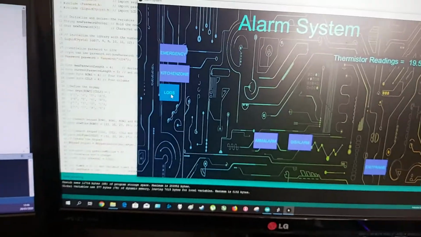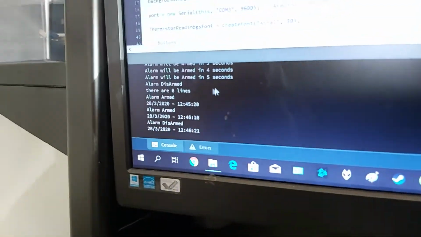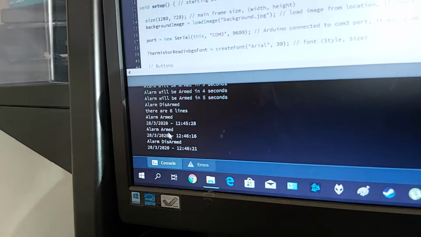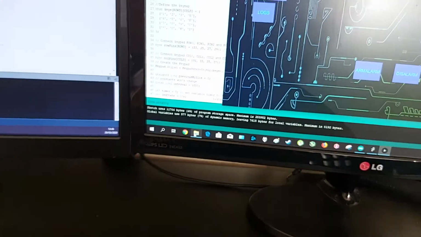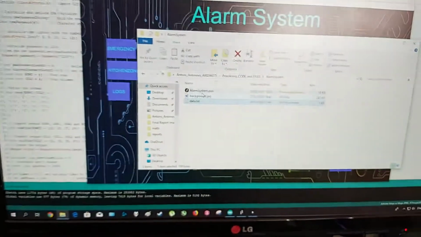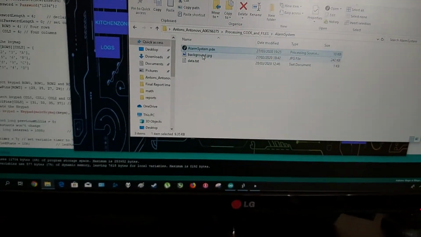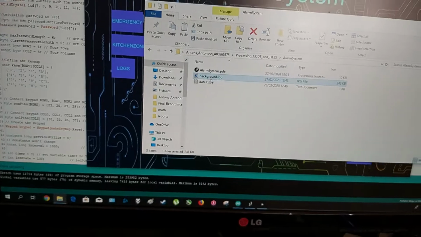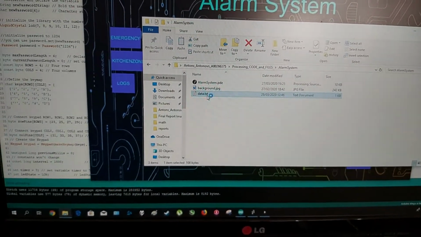All these actions are saved in logs. Here is the button. You click logs and it shows you in the console all the logs, the time and date when the alarm was triggered. Also in the folder where you have the Processing file, there is of course the background image, it's important, and a data text file. You open it and all these logs are saved there in the text file.